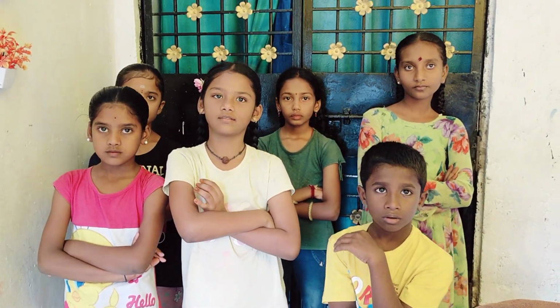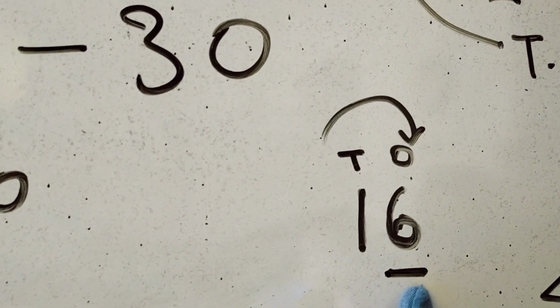Whichever digit it is, just remember the place value they are asking. Suppose they are asking you to round off the number to the nearest 10. You will look at the digit on its right, the 1's place. If that number is equal to 5 or more than 5, you will round up. If it is less than 5, you will round down. Now 16, this is 6.